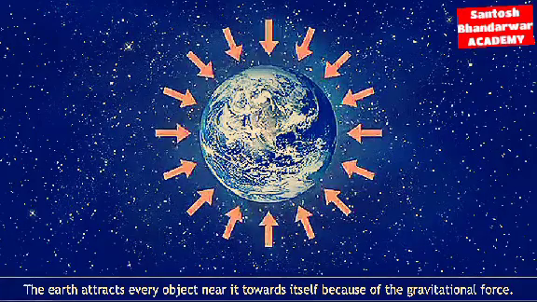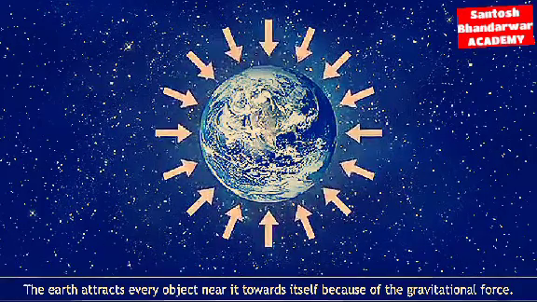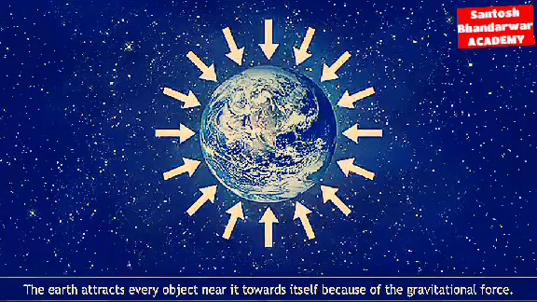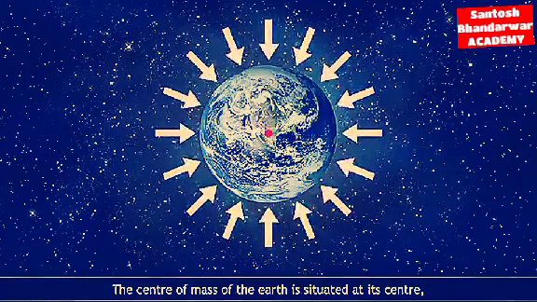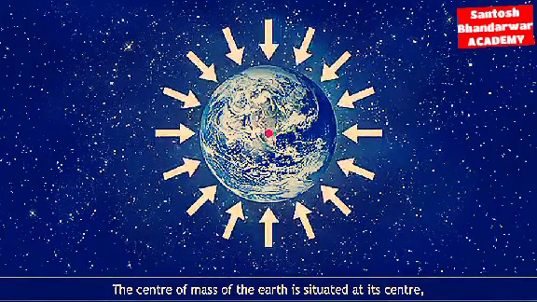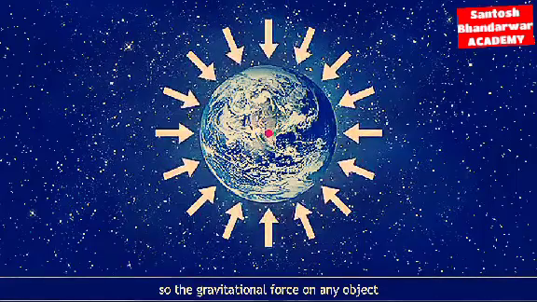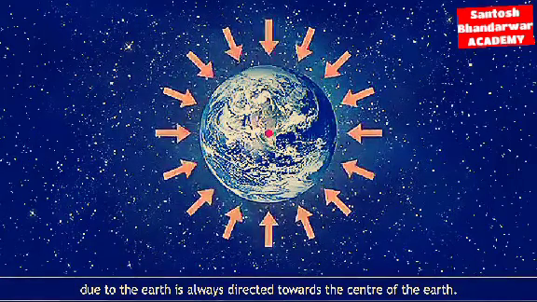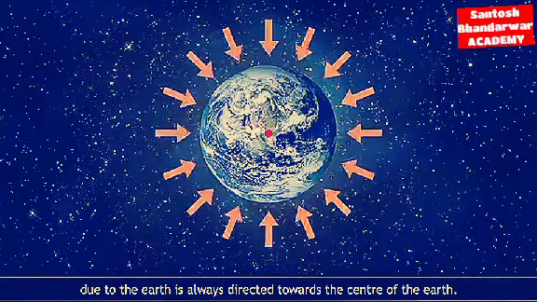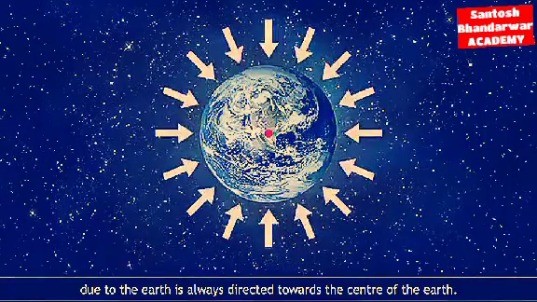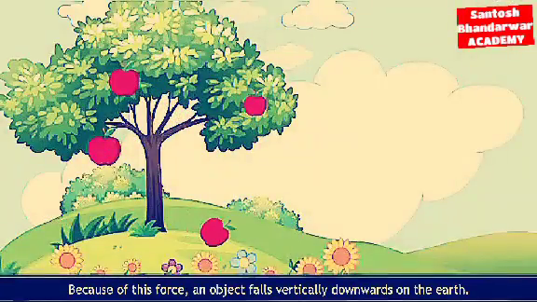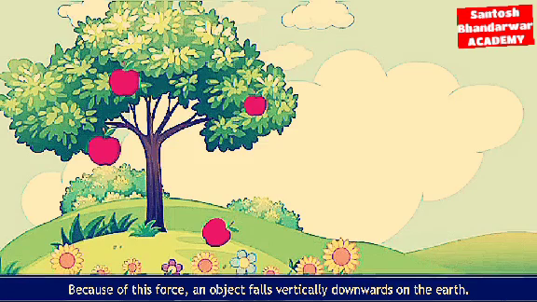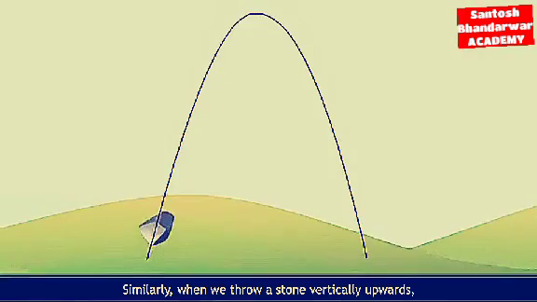The earth attracts every object near it towards itself because of the gravitational force. The center of mass of the earth is situated at its center, so the gravitational force on any object due to the earth is always directed towards the center of the earth. Because of this force, an object falls vertically downwards on the earth.